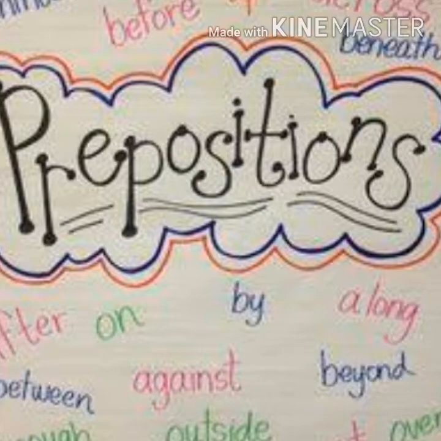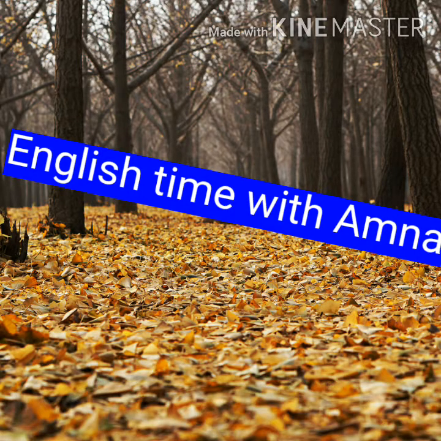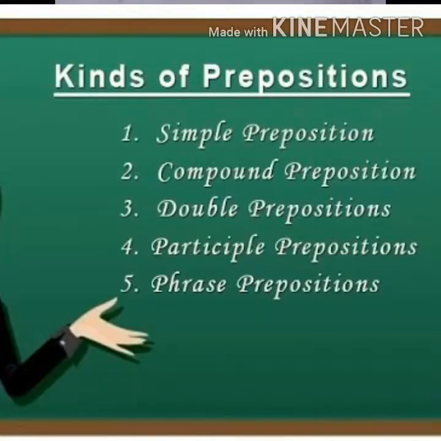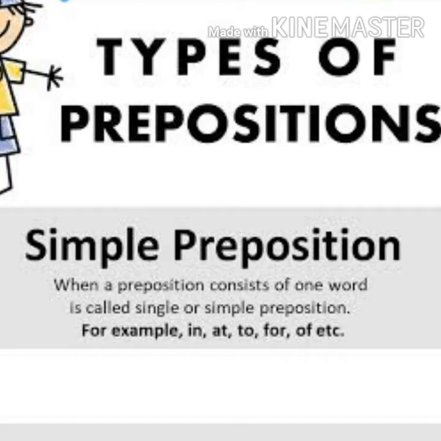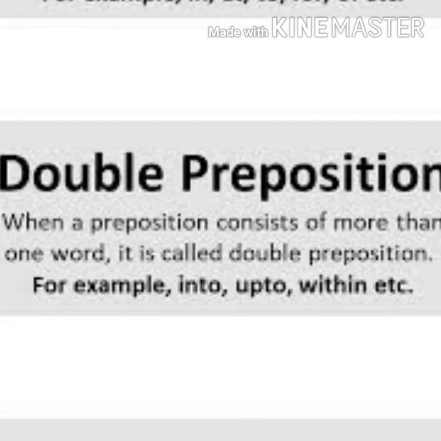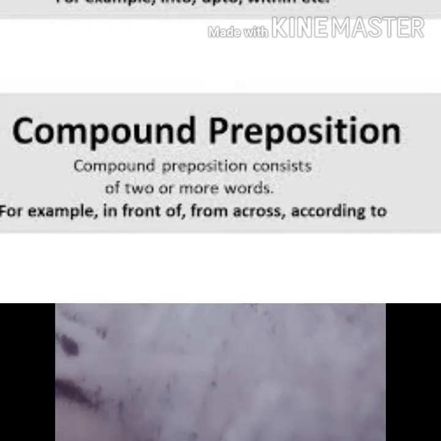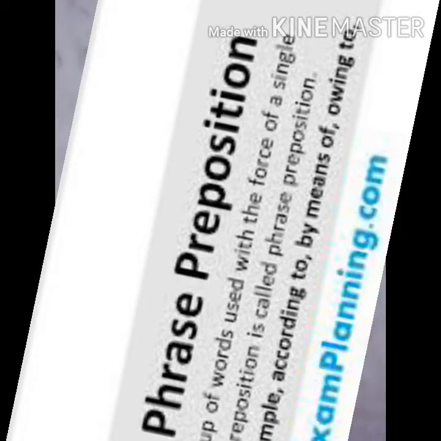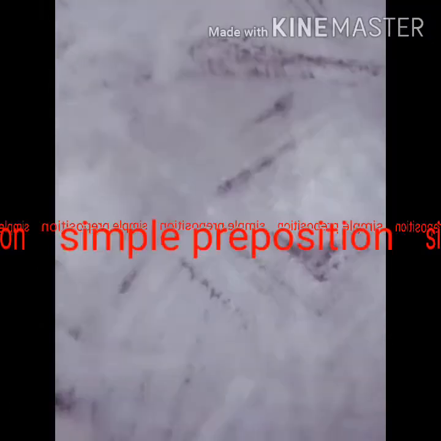There are many preposition examples that will make it easy to understand how the parts of the sentence fit together and how the rules apply when it comes to using a preposition in a sentence. There are 5 different types of preposition. Number 1, simple preposition. Number 2, double preposition. Number 3, compound prepositions. Number 4, participle prepositions. Number 5, phrase prepositions. So first of all, let's talk about simple preposition.